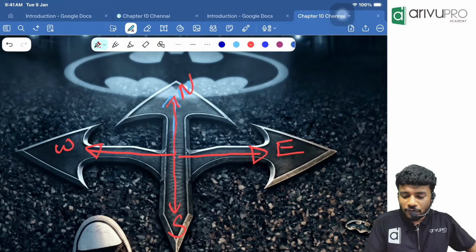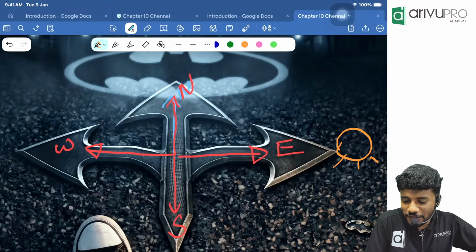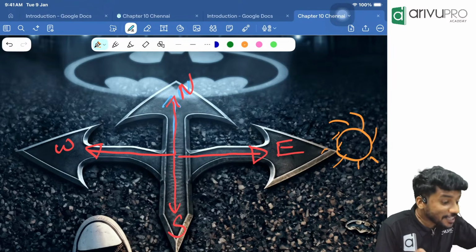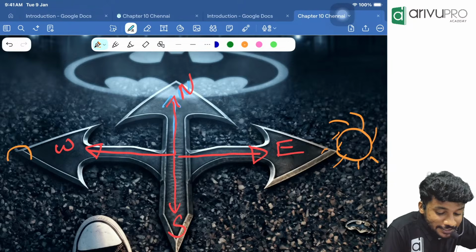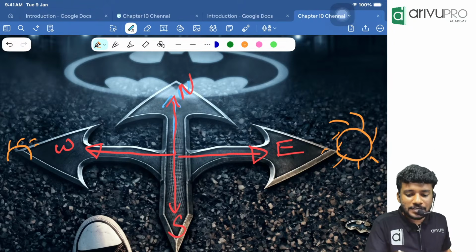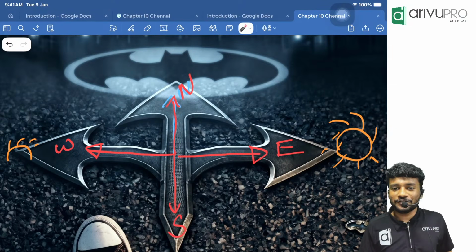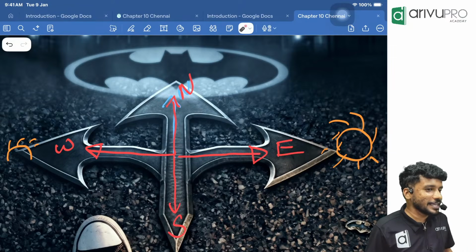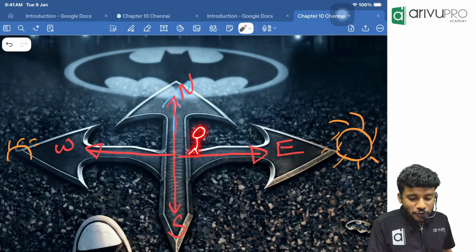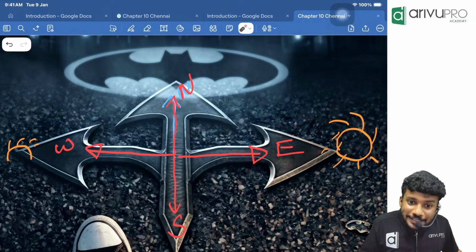Then where will the sun rise? Yes, the sun rises in the east. Where does the sun set? The sun sets in the west. Now, people, a person is going towards the sun in the morning. Which direction is he going? East direction.